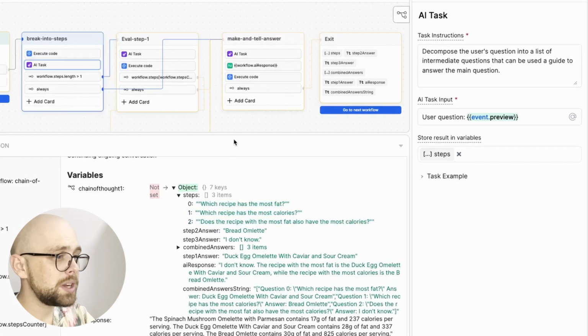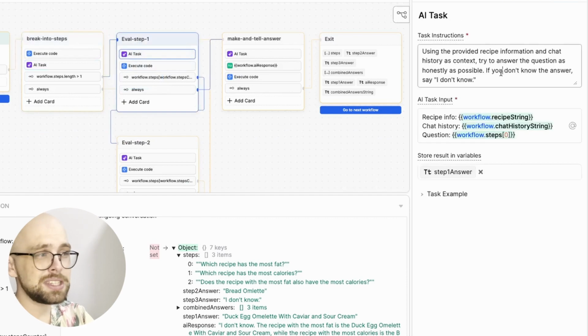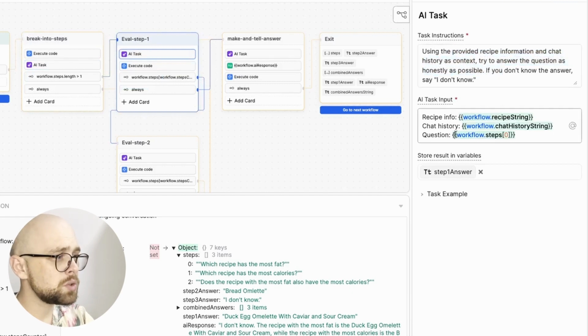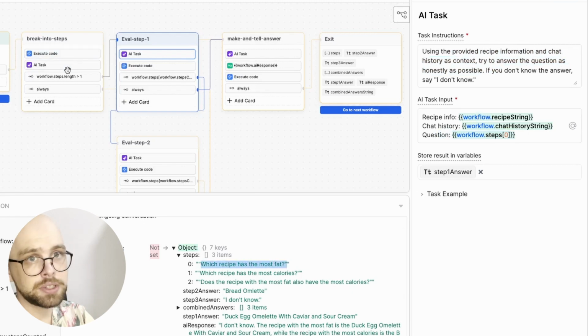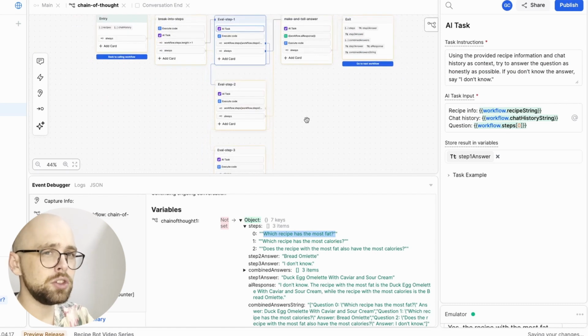Then, we take each question and run it through its own evaluation. For these nodes, we're using the same prompt that we've been using in the past videos, but instead of the user's question, we're using the question from the breakdown node that preceded it. We're using 3 steps here because I find that 3 steps is a good balance between finding the right answer and taking a long time to process. The more steps you add, you could get more accurate, or the bot could step on itself and get confused, but something that will happen is your bot will take longer to answer.